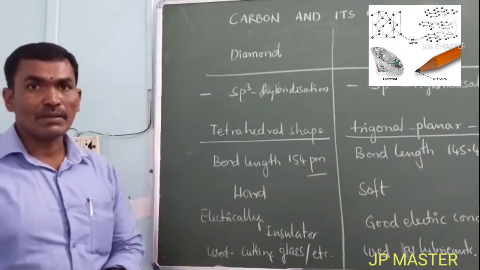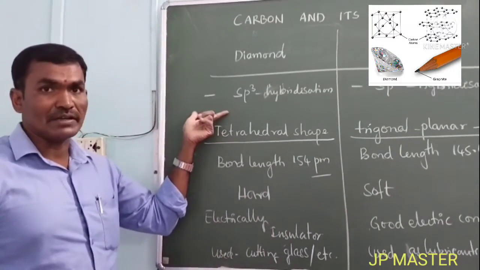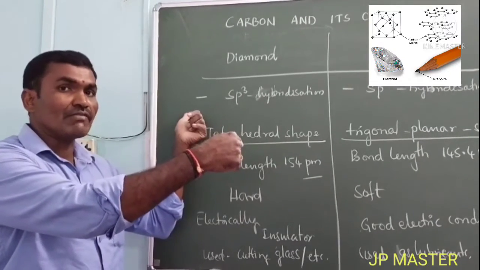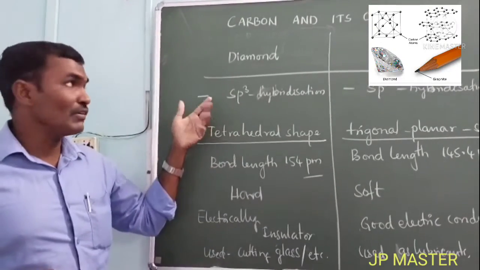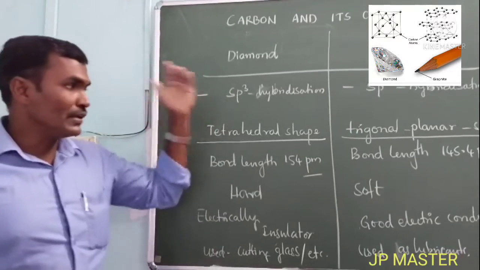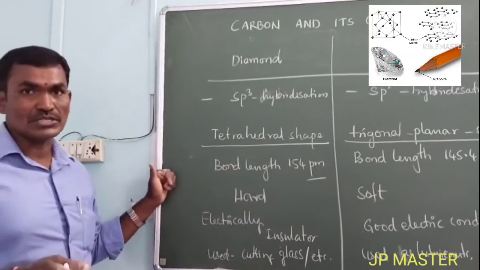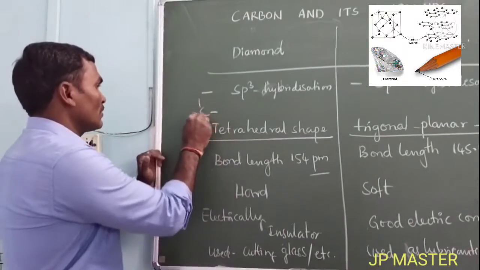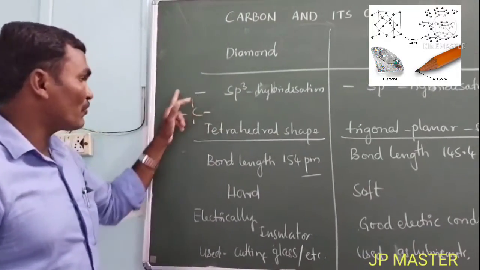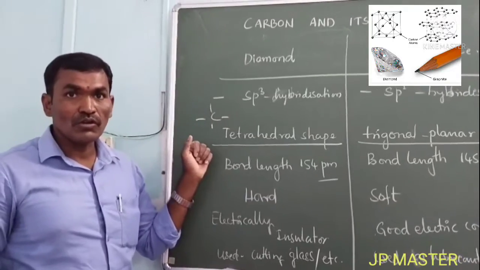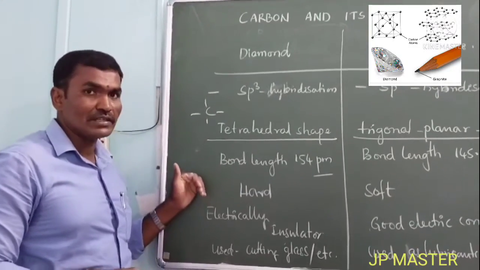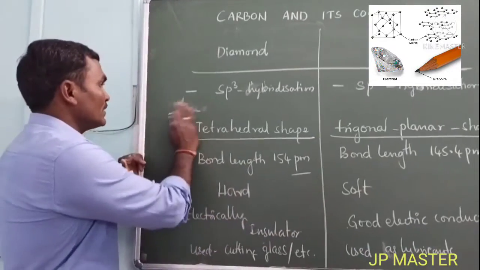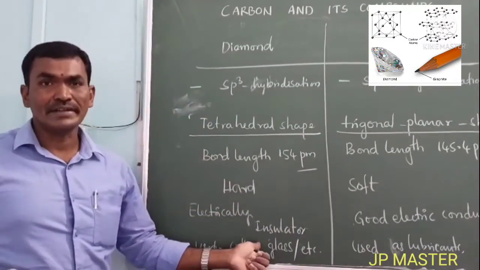Electrically, if we pass electricity through diamond, touching one end and the other end of the diamond, the current will not pass because it is an insulator. Why it is an insulator may also be asked. In diamond, all four bonds are sigma bonds. There are no free electrons, so the charge will not flow from one end to the other. That is the reason diamond is a good insulator.